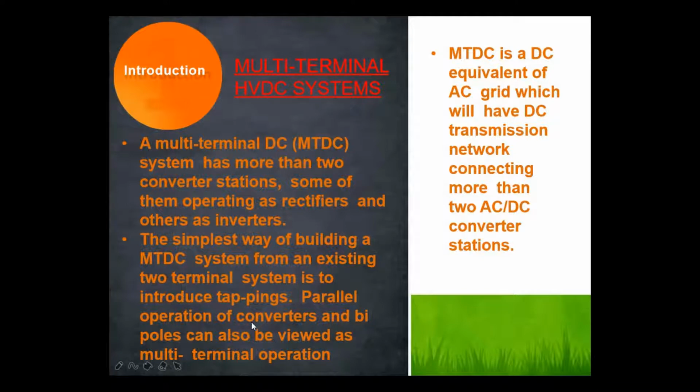Parallel operation of converters and a dipole can also be viewed as multi-terminal operation. Here MTDC is the DC equivalent of an AC grid, which will have a DC transmission network connecting more than two AC to DC converter stations.